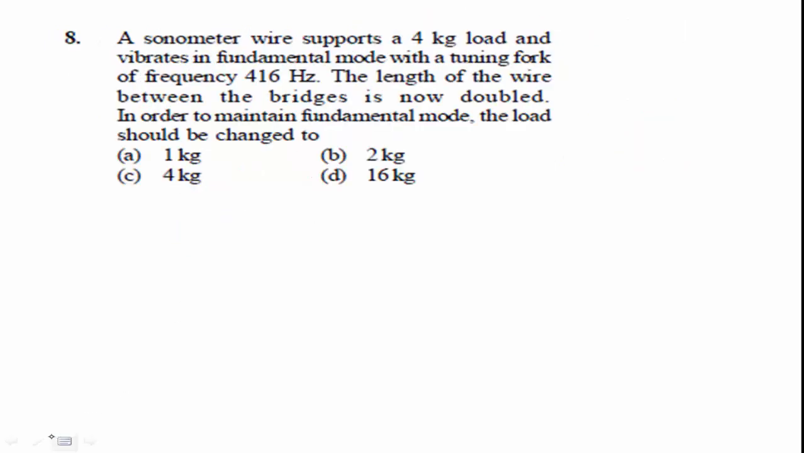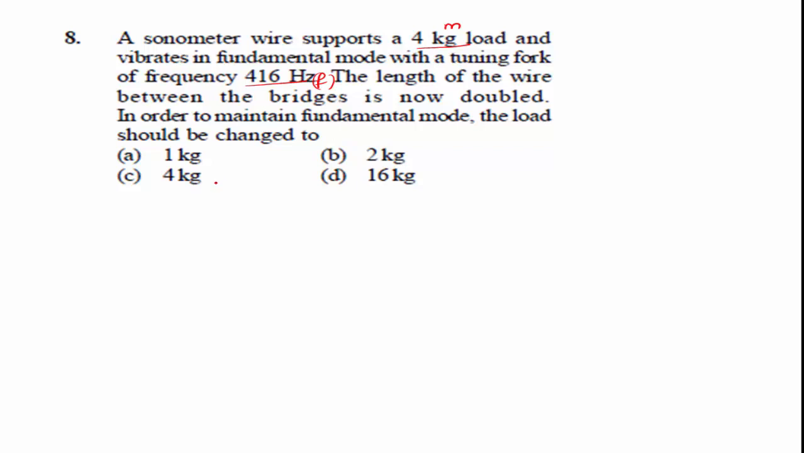Then question number 8. A sonometer wire supports 4 kg load, this is mass, and vibrates in fundamental mode with a tuning fork of frequency 416 Hz. The length of the wire between the bridges is now doubled. In order to maintain fundamental mode, the load should be changed to.